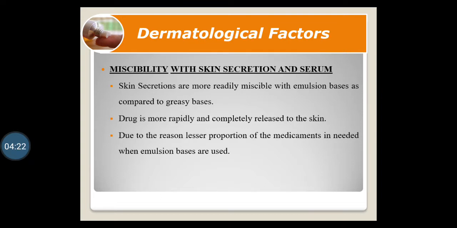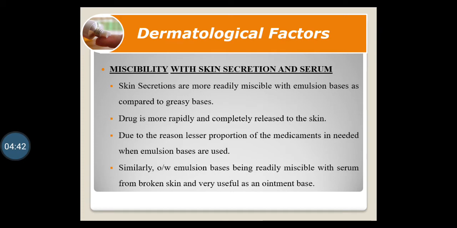Means emulsion bases get mixed readily and get easily absorbed in the skin secretions, so the drug concentration is also required in less amount, so it is a more preferred base. Similarly, O/W emulsion bases being readily miscible with serum from broken skin are very useful as an ointment base. So O/W emulsion is also an option which we can select.